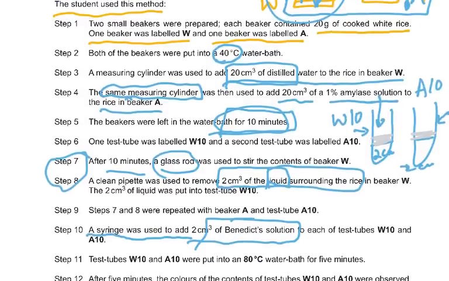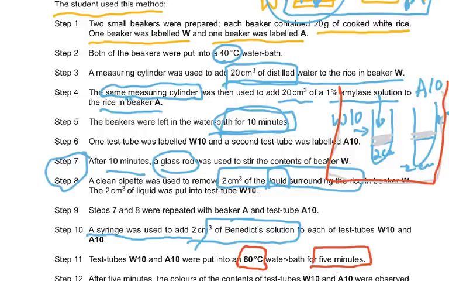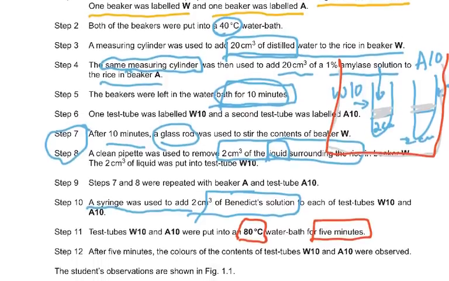Test tubes W10 and A10 then were put in a water bath. Then we put this in a water bath at 80 degrees Celsius and we put this for 5 minutes. Now read everything very carefully, do this sort of a drawing which I am doing on the paper here, and then we left it for 5 minutes.